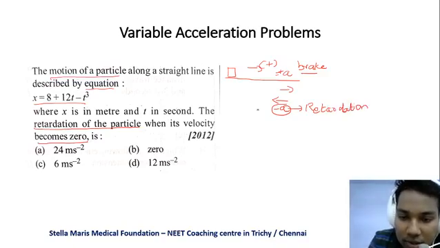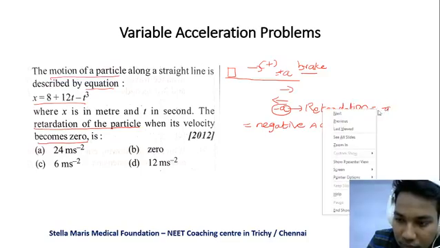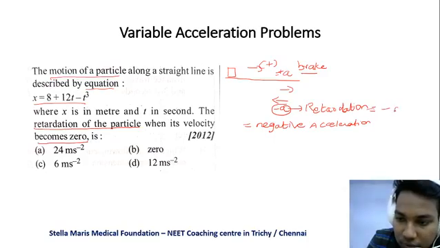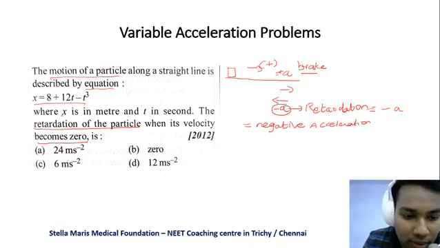So retardation is nothing but the negative acceleration. That is, retardation is equal to minus of acceleration. They're asking the retardation of the particle when its velocity becomes 0. So first we have to find the acceleration.